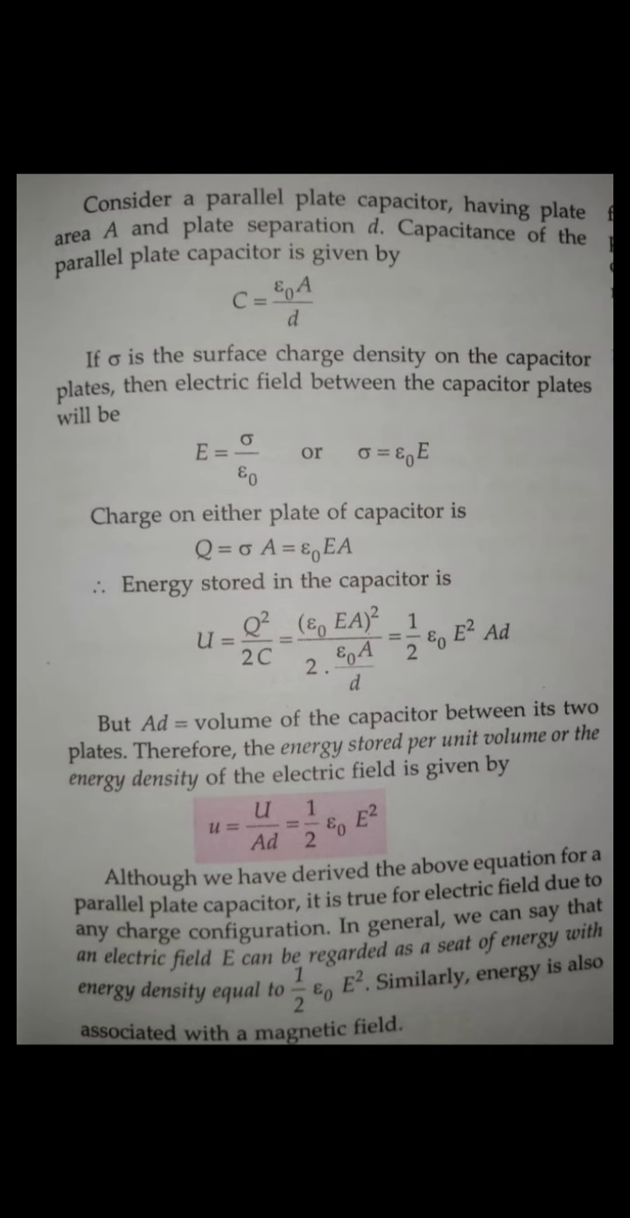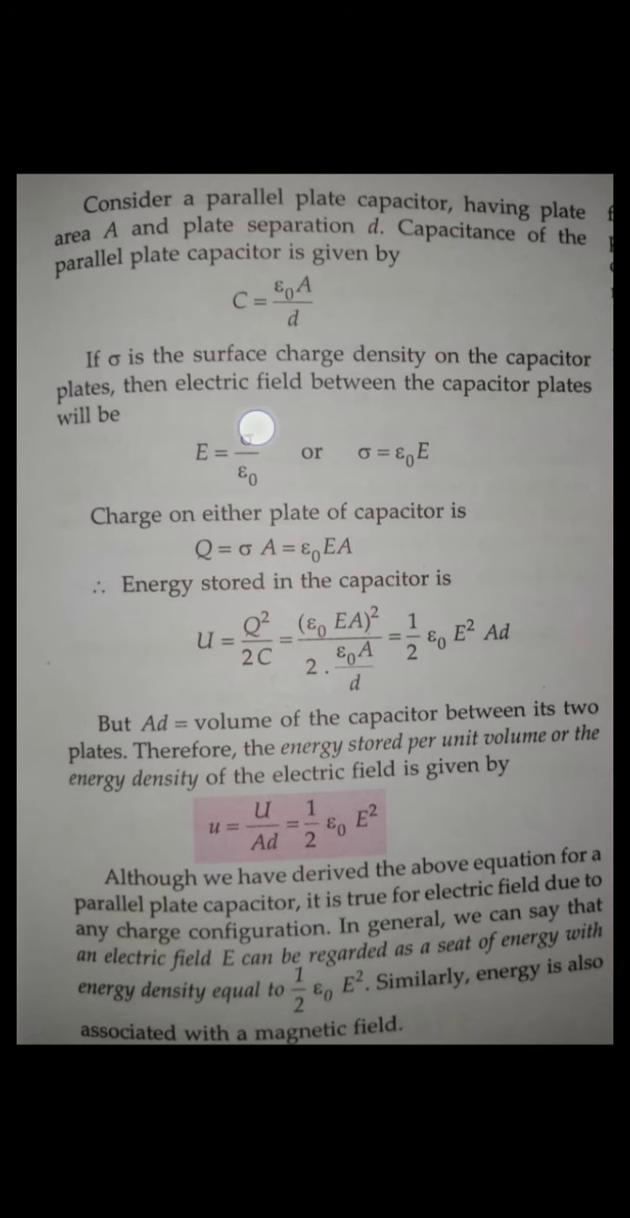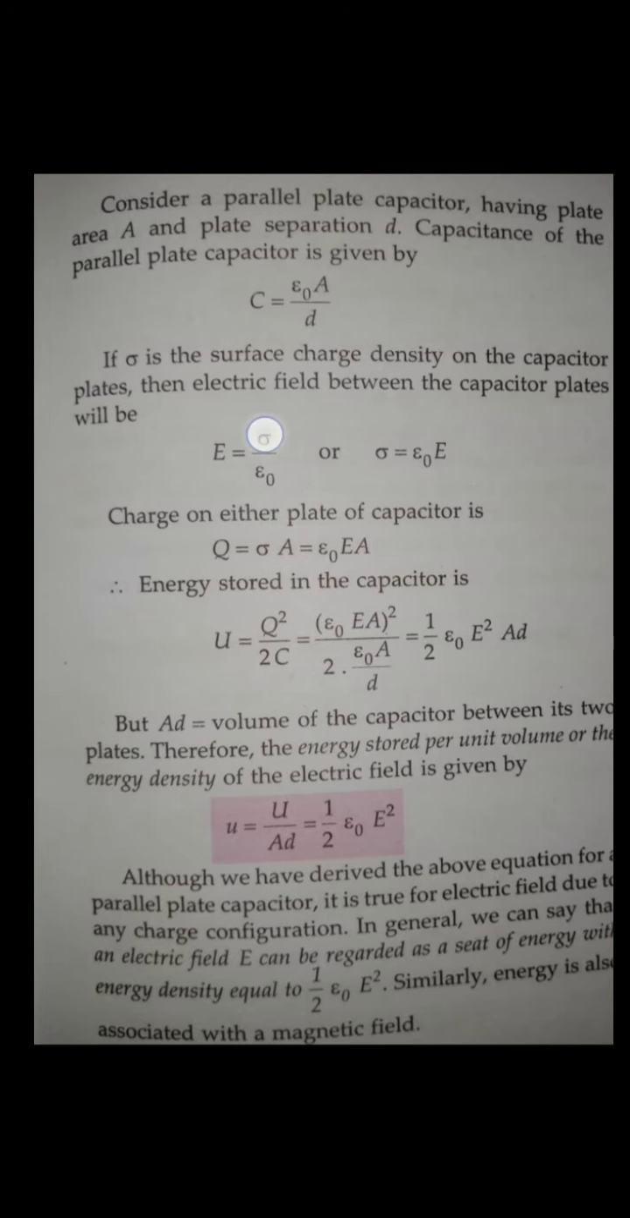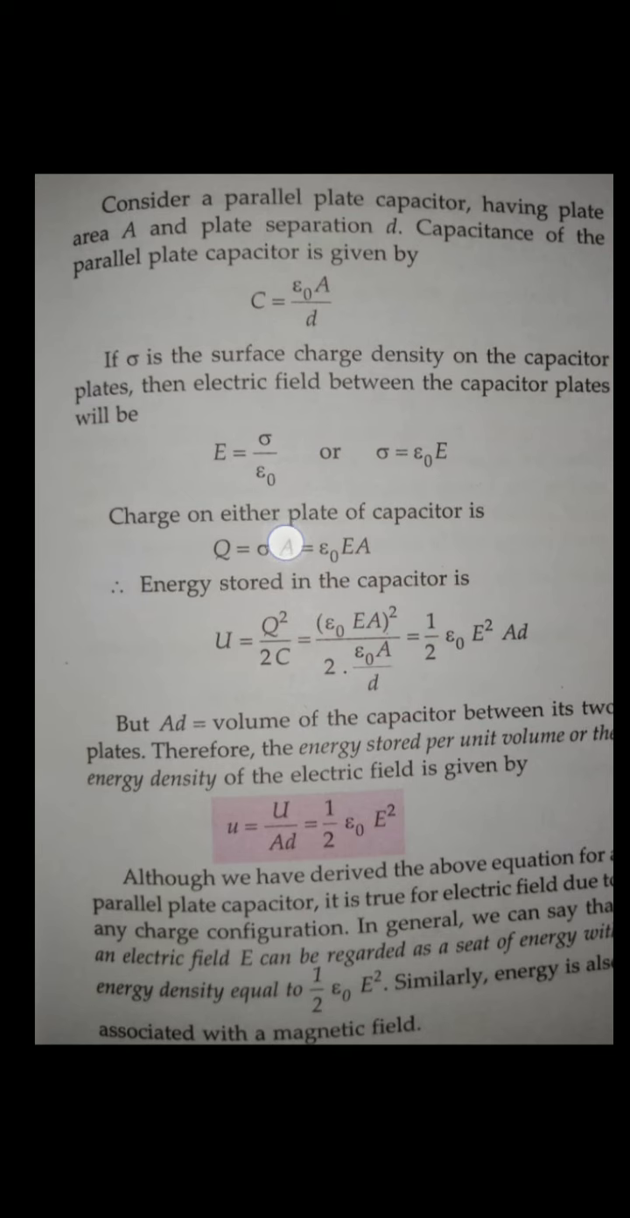Okay, so you see here, what is the capacitance of the parallel plate capacitor? Epsilon naught A by d, guys. We just proved it. Yes or no? And what about the electric field? E is sigma by epsilon naught, where sigma is equal to epsilon naught into E. Yes or no? Now what is the charge on either plate? Q is equal to sigma A. What is sigma? Sigma is the surface charge density, which is equal to charge per area. Yes or no, guys? So what is the total charge? Equal to sigma into area, because the area is given as capital A.